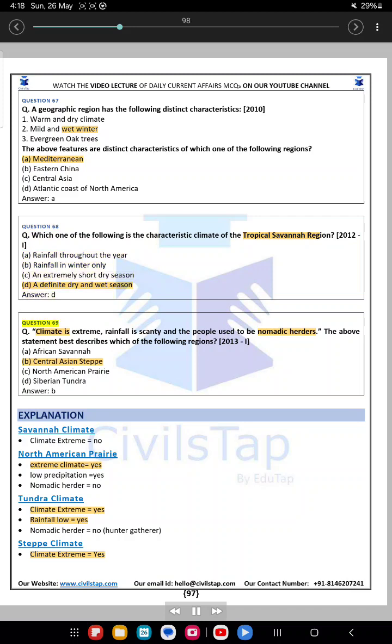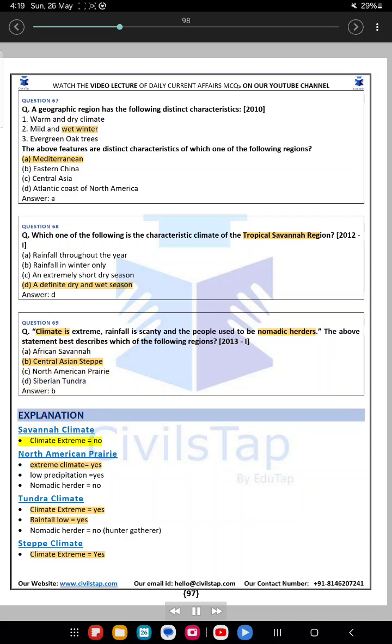Question 69. Climate is extreme, rainfall is scanty and the people used to be nomadic herders. The above statement best describes which of the following regions? A. African savanna. B. Central Asian steppe. C. North American prairie. D. Siberian tundra. Answer B.